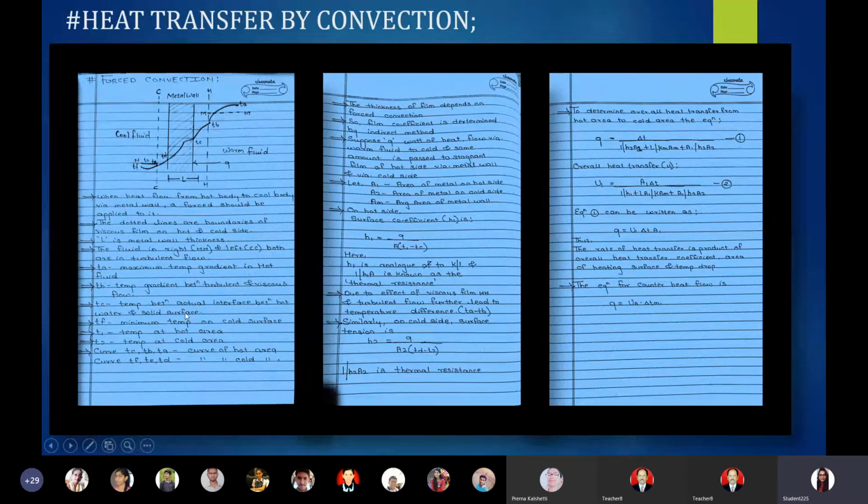Similarly, we have seen TF, TE and TD. What is TF denoting? It is the minimum temperature on the cold surface. Similarly, we have seen this T. It corresponds to TB, but as this T is lying in the cool surface, the changes will be as follows.